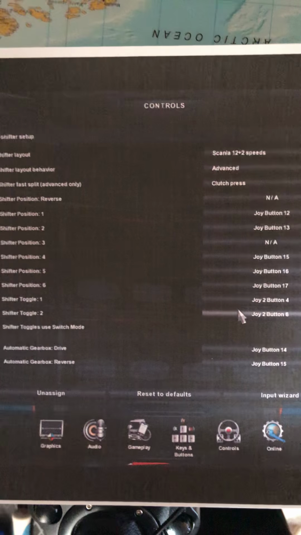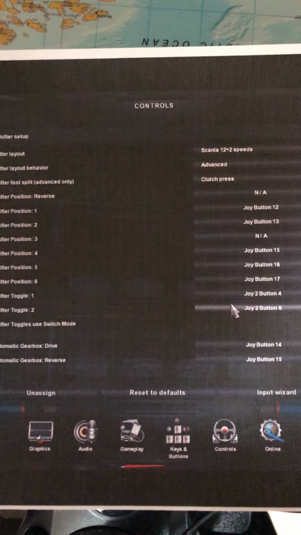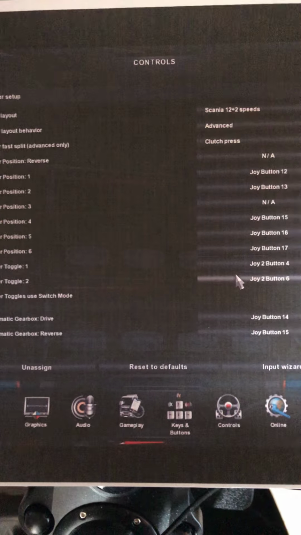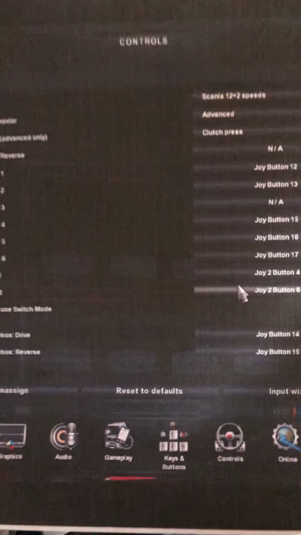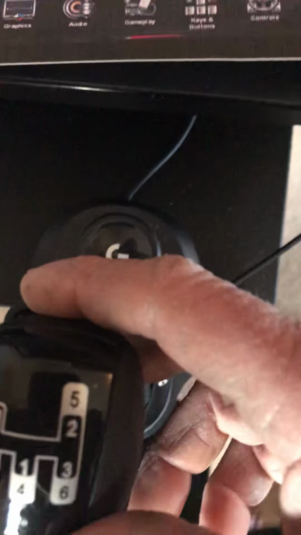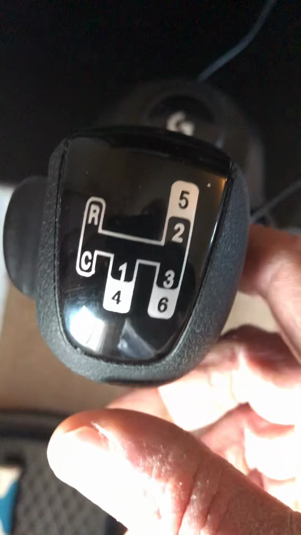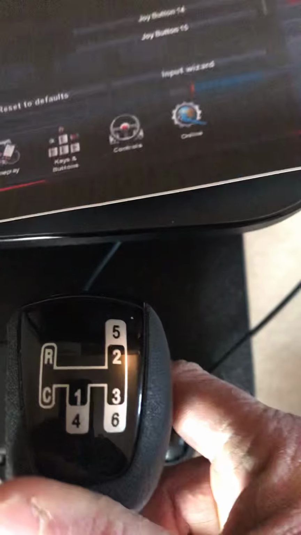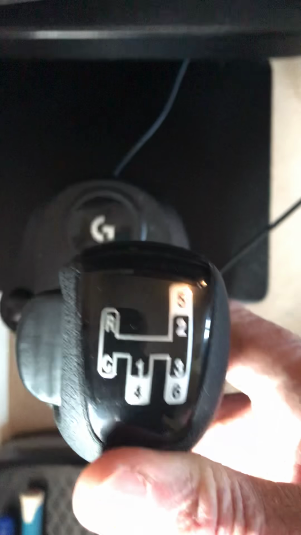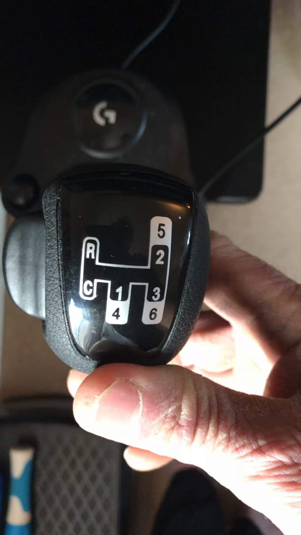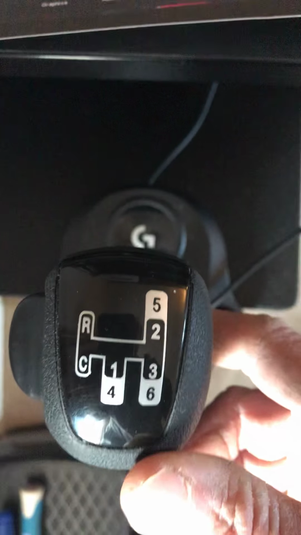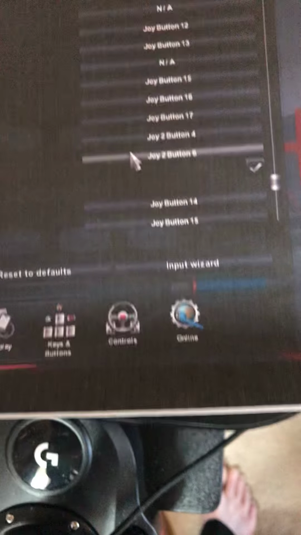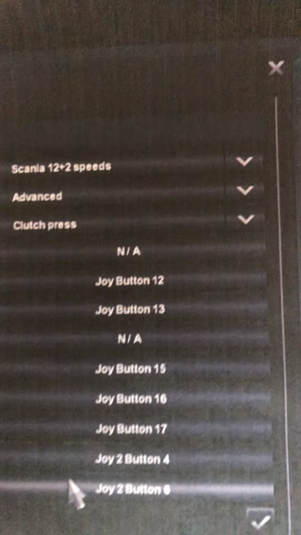Copy it. Right, so it's obviously joy. So once you're under non-available, joy button 3 is first. Yeah, so that's joy button 3. Joy button 4 is up to second or second and fifth, and joy button 5 is third and sixth. All right, so that's what you'll get. The crawler is 13, remember. So it's over and down and then up and down 1 and 2. There, your plus 2s, reverse over there. I've already shown you that.